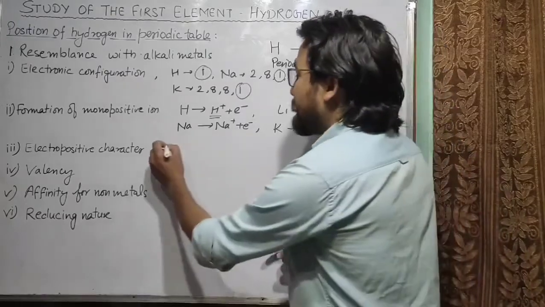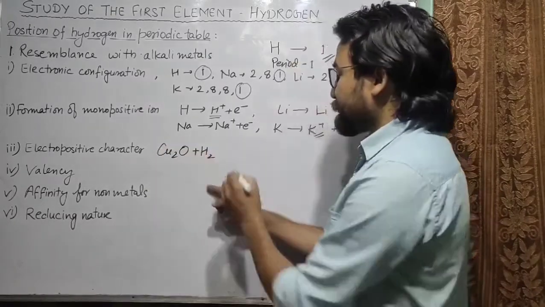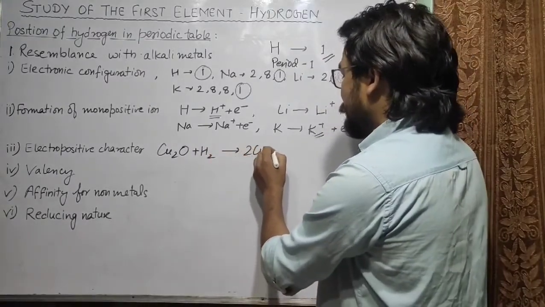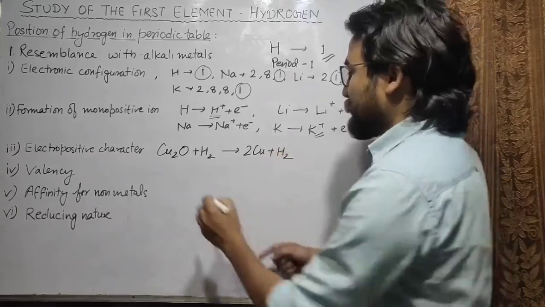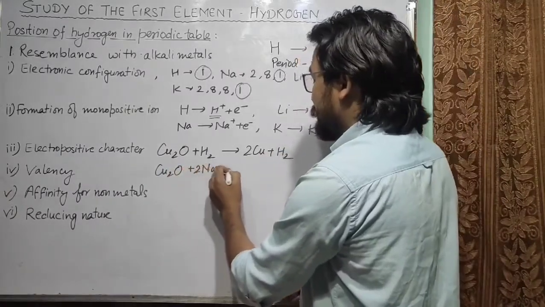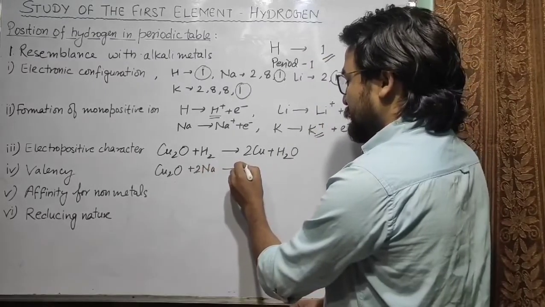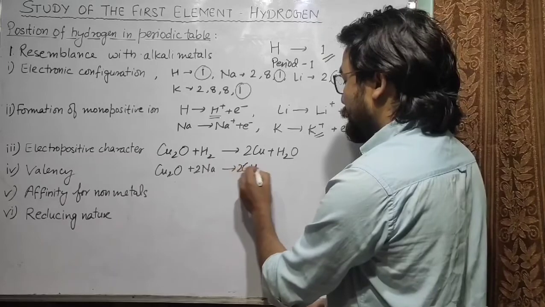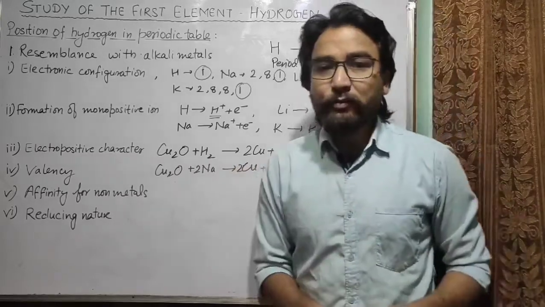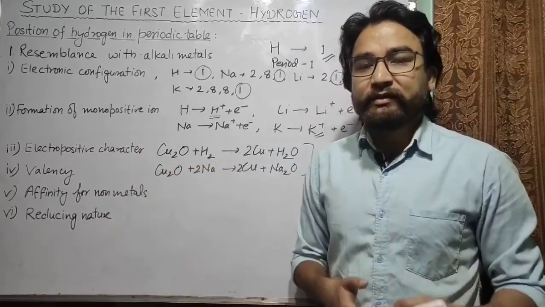Let's say like Cu2O, it will form 2Cu plus H2, or Cu2O plus 2Na will form Na2O. So they are highly electropositive in nature. We will discuss their electropositive character later.